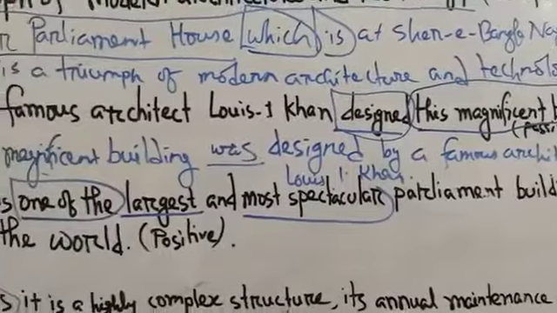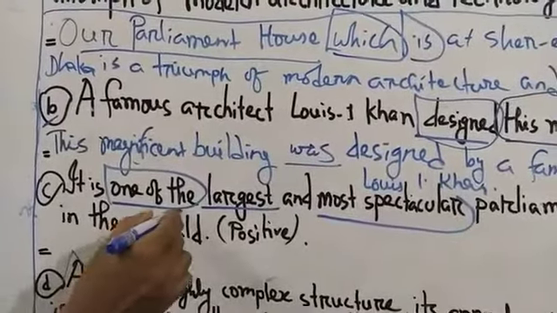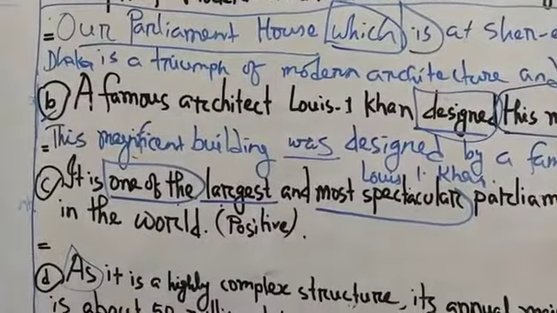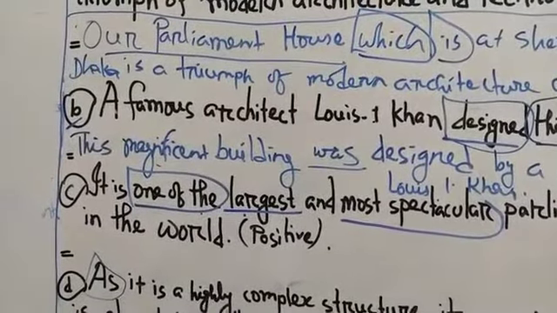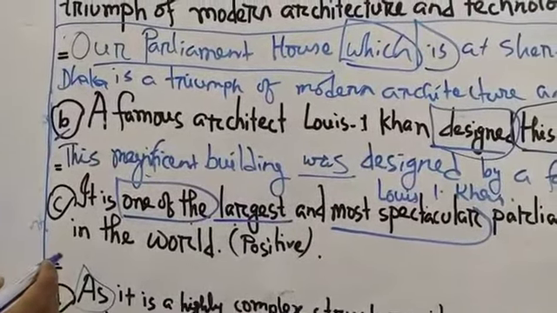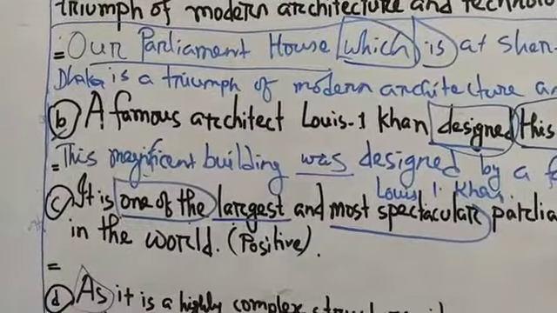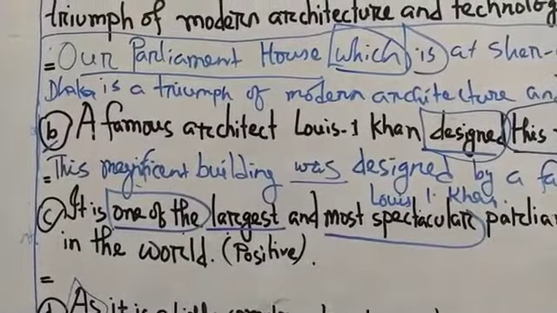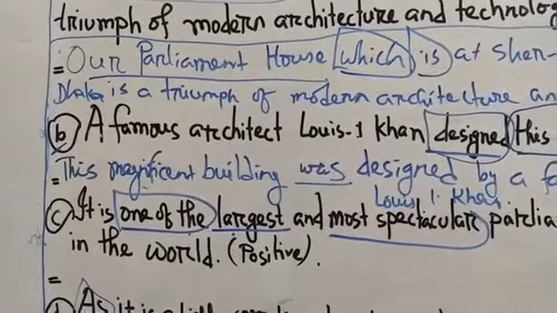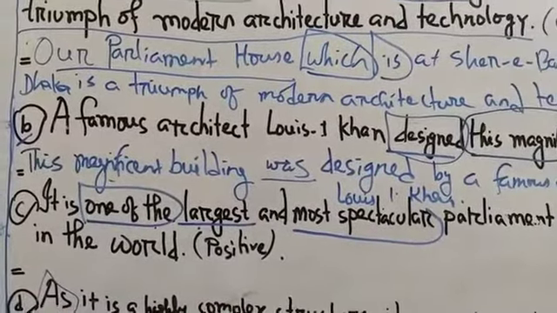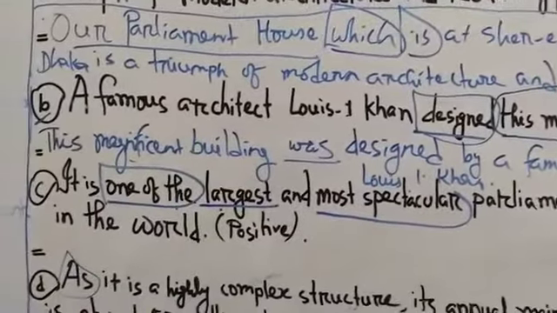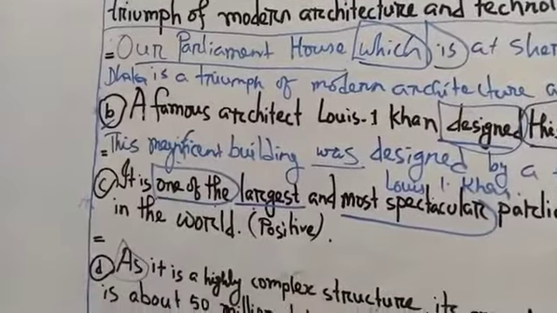As we have seen here, one of the, and then largest and most spectacular, for that reason this is superlative degree. And there is a rule that if we find one of the in superlative, in positive degree we have to use very few. And then what will be the answer here?